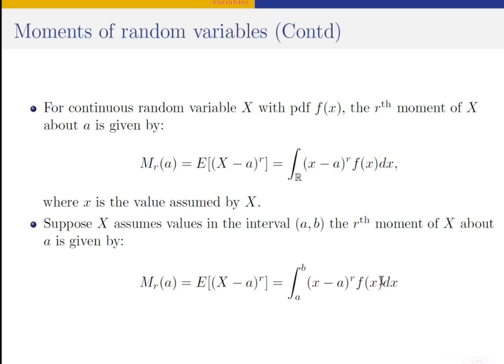So this is how to compute the rth moment of a random variable x. In the case where x is discrete, we make use of the sum. But in the case where x is continuous, we make use of an integral, where we integrate over the entire interval where x assumes its values. So this is how to compute the moment of random variables.